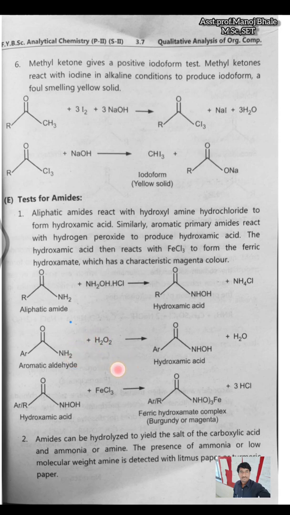Also aromatic aldehyde, if we are reacting with the H2O2, that is hydrogen peroxide, there is a formation of the hydroxamic acid. If we are reacting with the FeCl3, that is ferric chloride, there is a formation of the ferric hydroxamate complex, which is having burgundy or magenta color. That means we can easily identify presence of the amide in the given test.